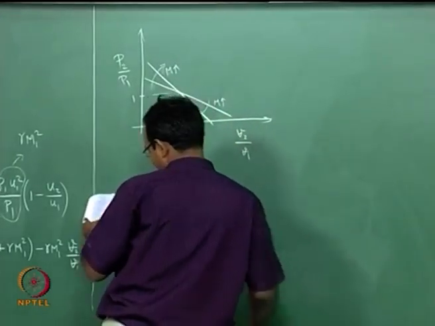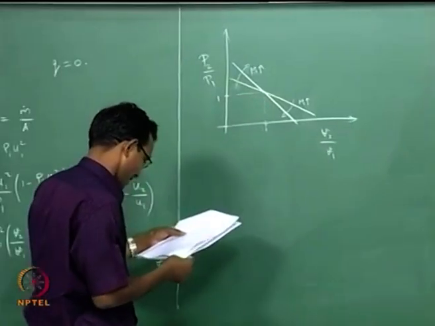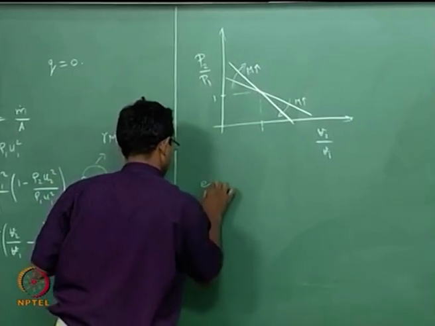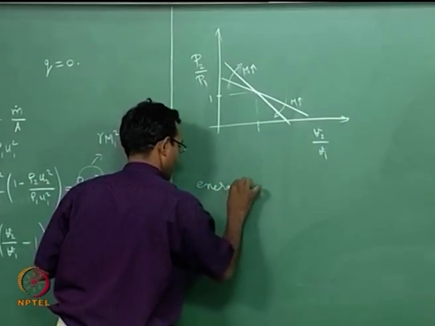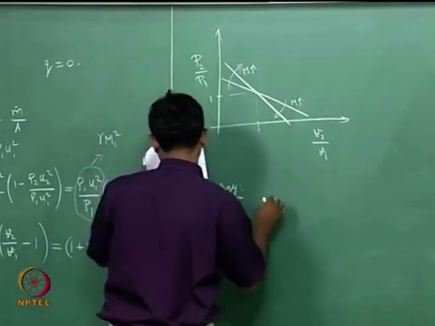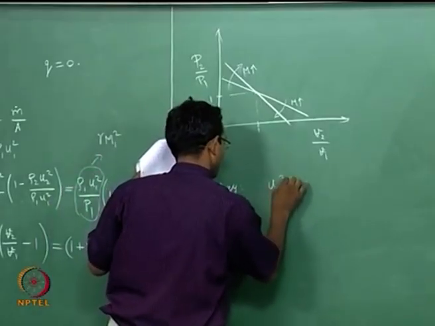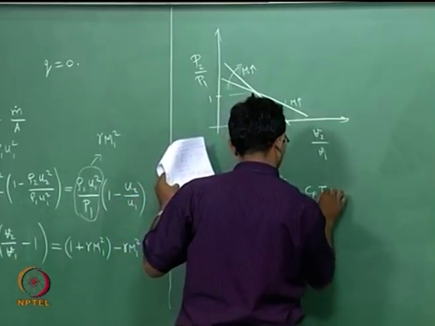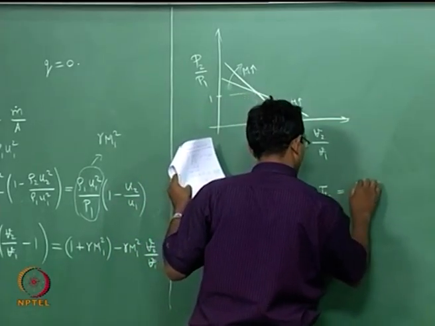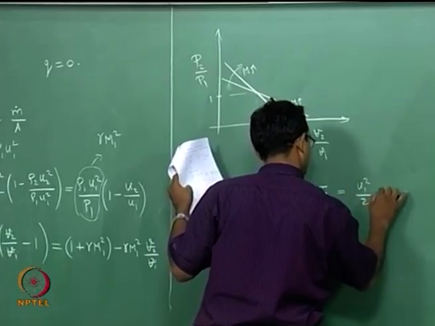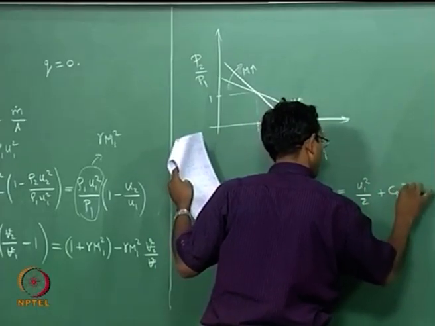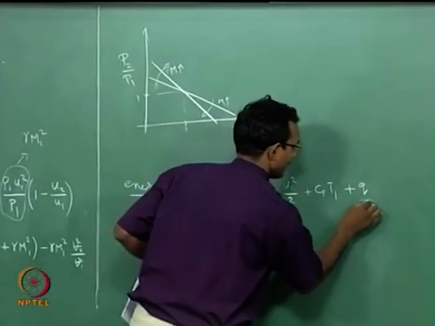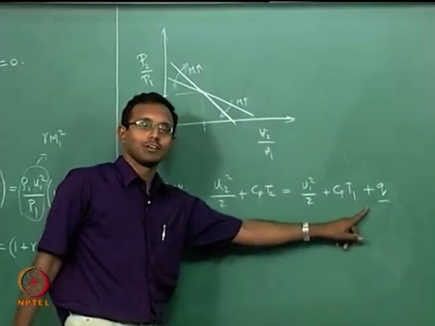Now we will start from wherever we are currently and add the energy equation to this. If I add the energy equation, now it is going to be U2 square by 2 plus CpT2 is equal to U1 square by 2 plus CpT1 plus my Q, where Q is my new addition compared to my shock case.